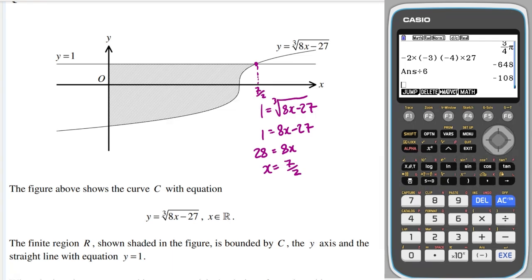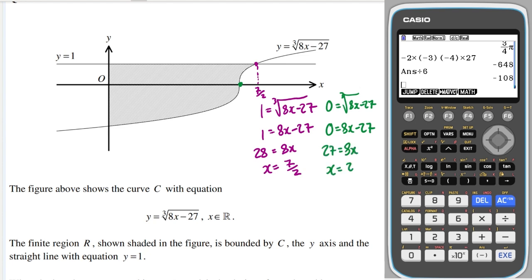I'm also going to want to find this point here, where y is 0. So when y is 0, we will get the cube root of 8x minus 27 is 0. Which means that 0 is equal to 8x minus 27. So 27 is equal to 8x.